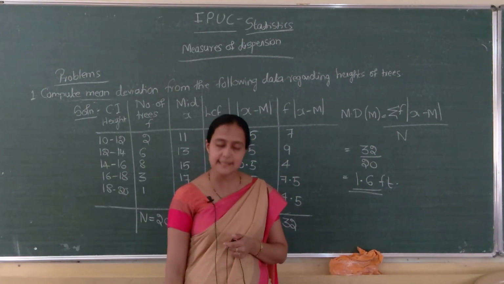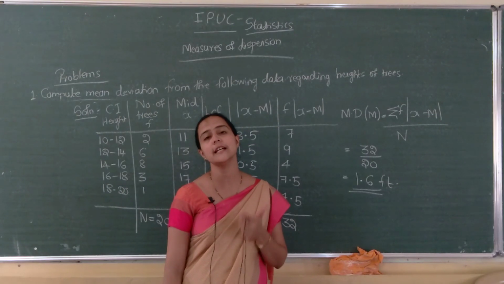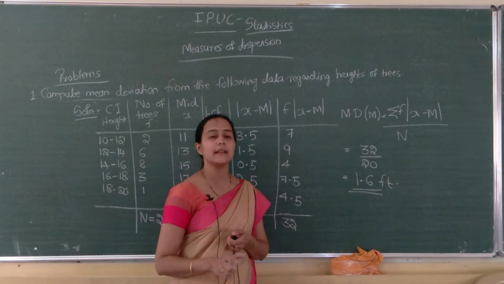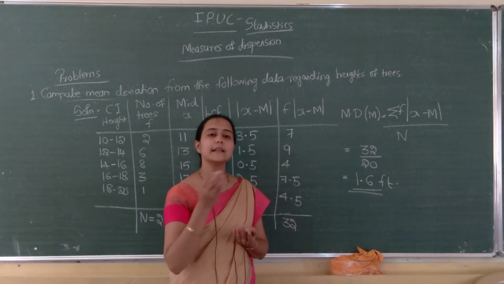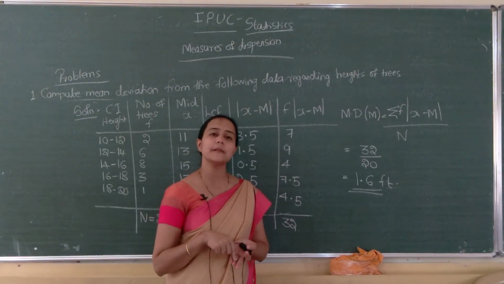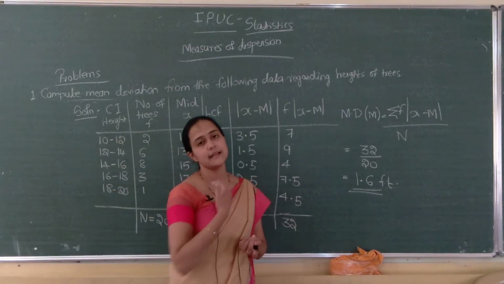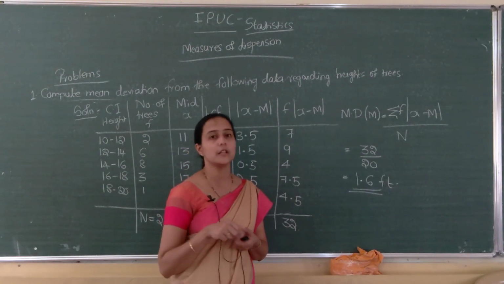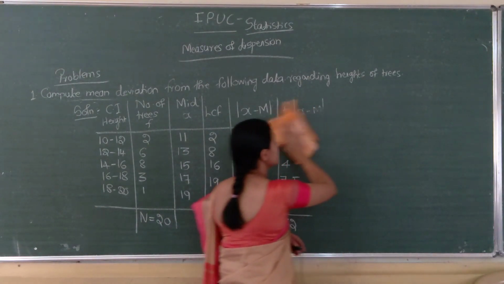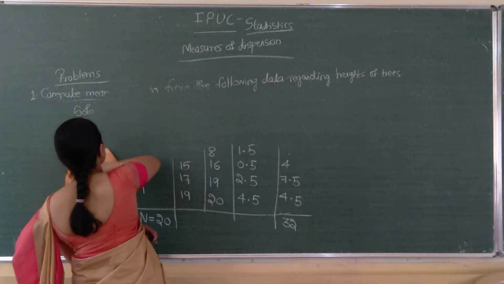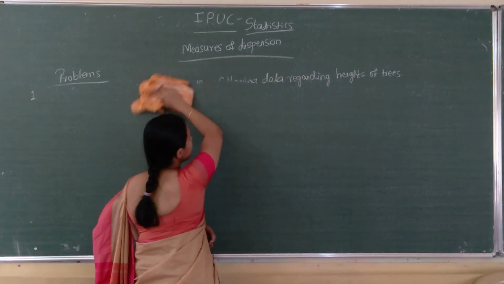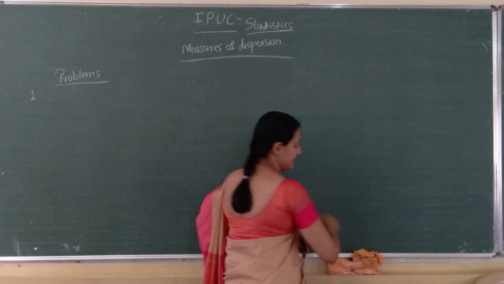Next we saw mean deviation from mode in the case of discrete series. Discrete series means which contains x values and f values. Procedure is the same. In the case of mean deviation from mean, we find the mean first. In the case of mean deviation from median, we find the median first. Here in the case of mean deviation from mode, we compute the mode first. So next problem, mean deviation from mode in the case of discrete series. In the case of raw data or ungrouped data we saw, isn't it? So this is a discrete series.